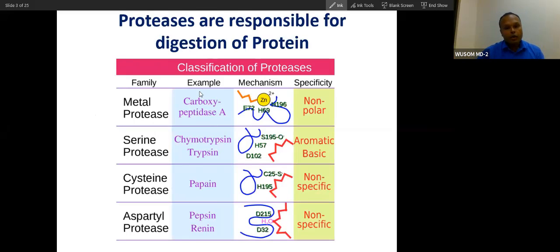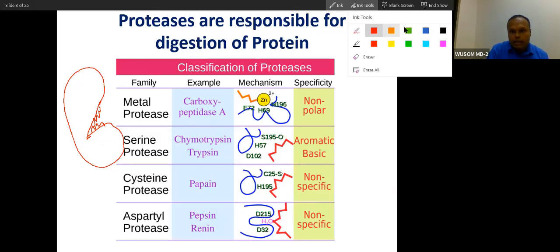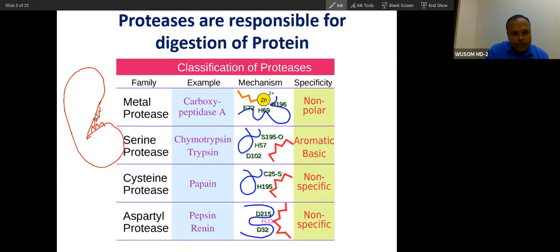Now we will classify all types of proteases into four parts, based on the active site. These are enzymes, and I told you the enzyme has one active site. In my cartoon, the active site has teeth, and this particular tooth is given a name. For example, if the active site has a metal functioning as its tooth, which metal? Always zinc. So these are called metal proteases.